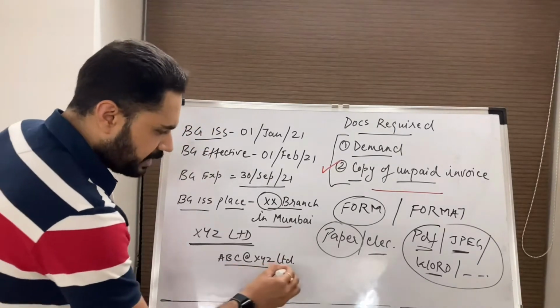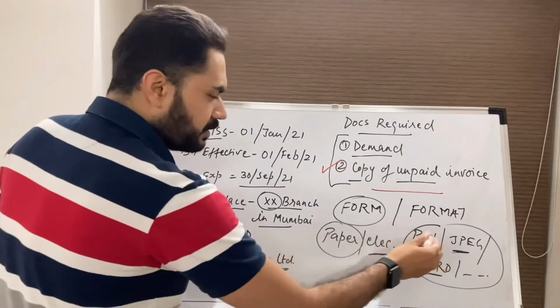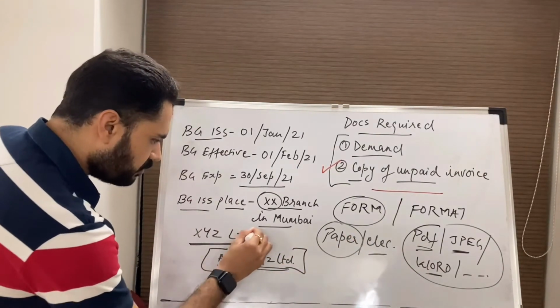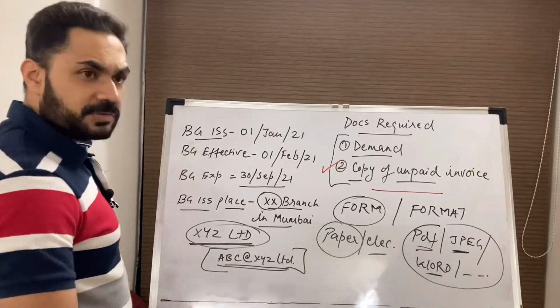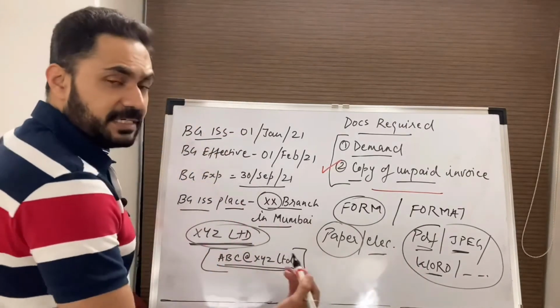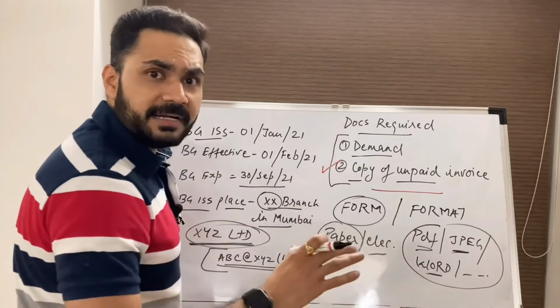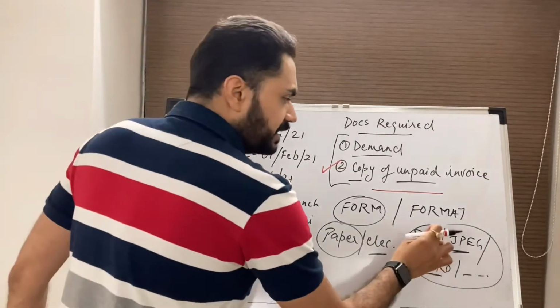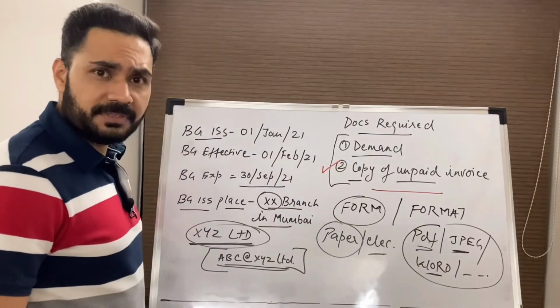If this is the mail ID, then the guarantor would be able to know that this is the mail ID of this company. So the identity of the sender is known, and whatever was sent is received in intact form. There has been no alteration done with respect to the content of the demand.